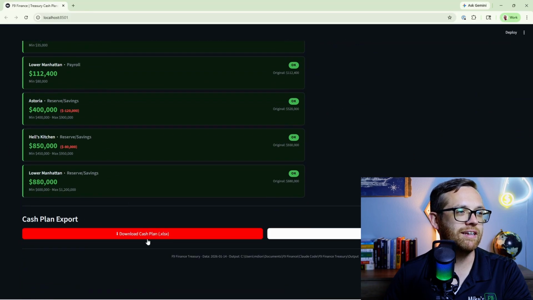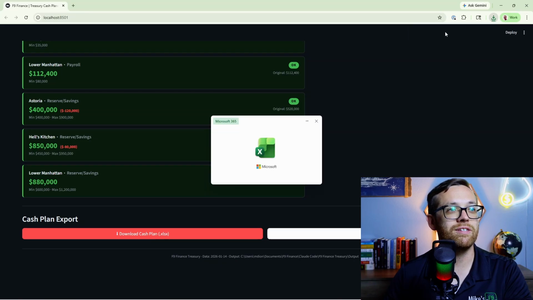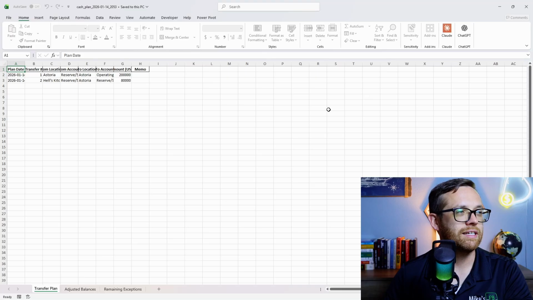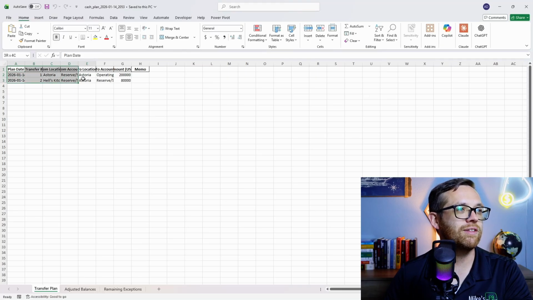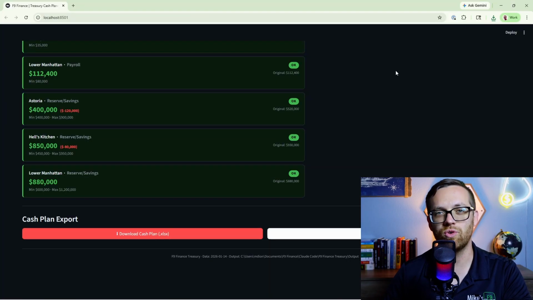Everything is in line. Then we can just click this download cash plan. Wow, this is cool. And we did all that in 7 minutes and then one change. All right, and then here's our cash plan. So then this is what you would give to the team that actually needs to initiate the transfers, and you are good to go. How cool is that?